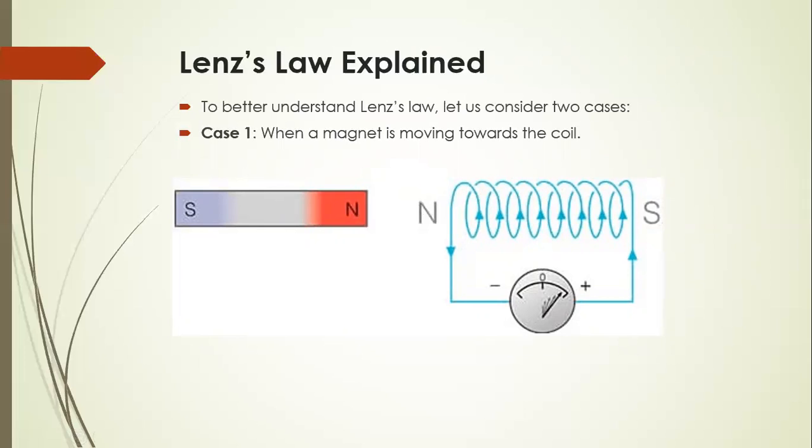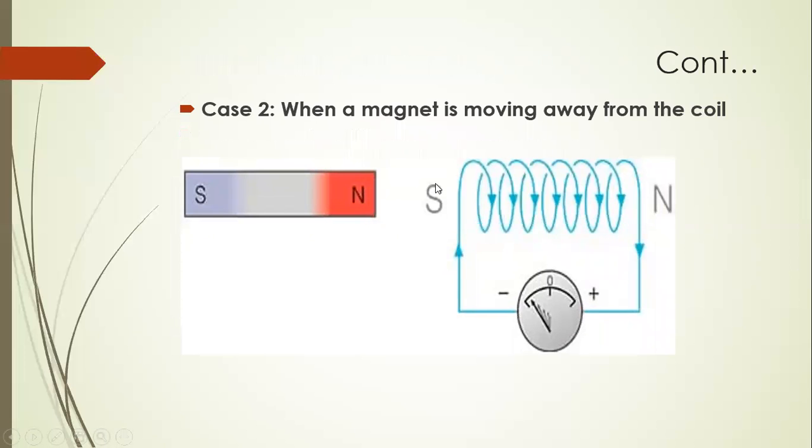Similarly, when the north pole of the magnet is moved away, south polarity develops on that face of the coil. Therefore, work has to be done against the force of attraction between north and south pole in taking the magnet away from the coil.